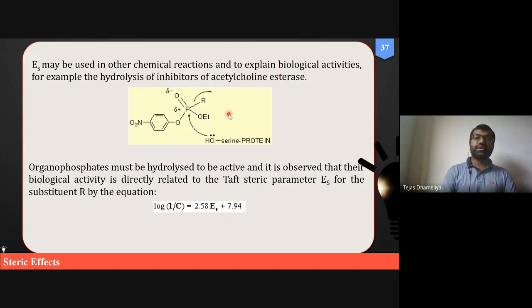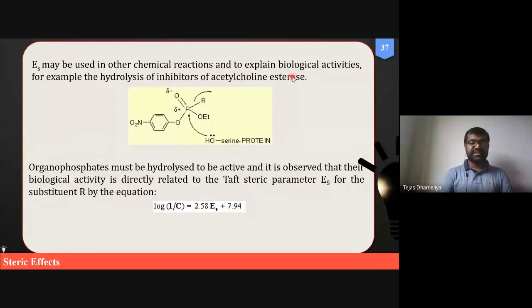Okay. So these drugs, organophosphates, are going to inhibit this acetylcholine esterase. If we can inhibit acetylcholine esterase, then in the body the level of acetylcholine will go on increasing, and that will help to maintain a sufficient pool, a sufficient concentration of acetylcholine in the body. And then we can have certain movements or the subsequent effects.